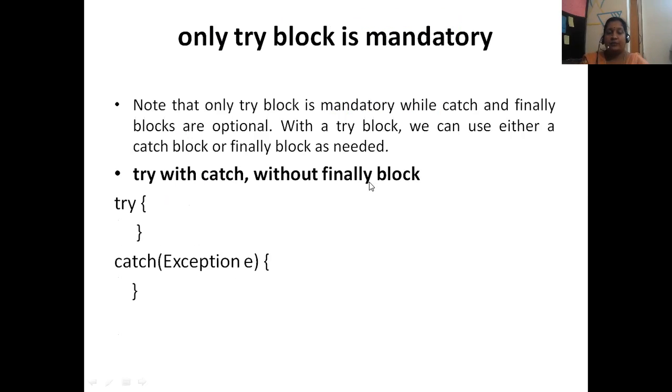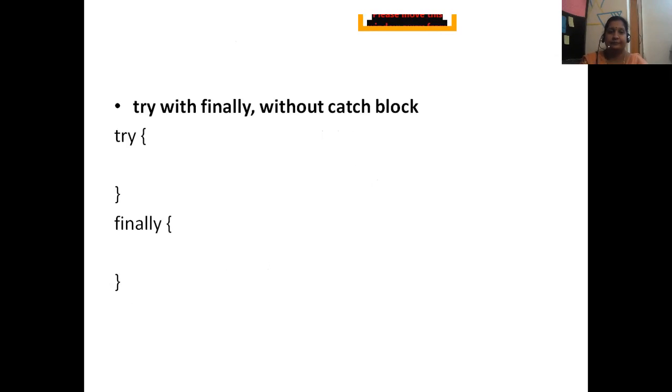Try with catch without finally block. Try means catch should be there. Finally block is optional. If you want, you can give it, otherwise no need. With a try block, we can use either a catch block or a finally block. Try, finally you can use. Otherwise try, catch you can use. If you want, try, catch, finally, all three you can use. But there is no need that finally is always written.